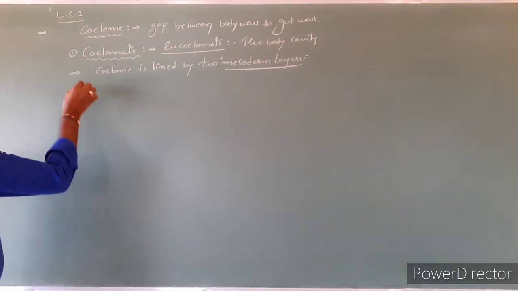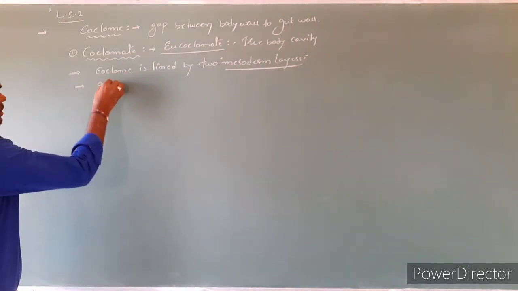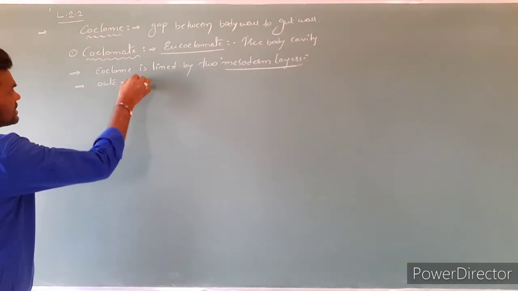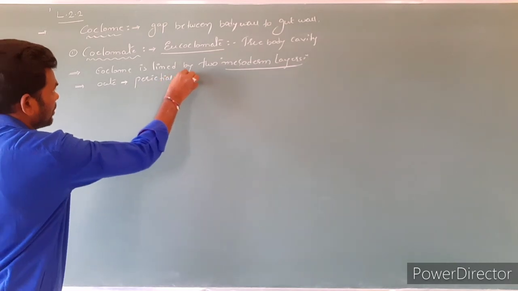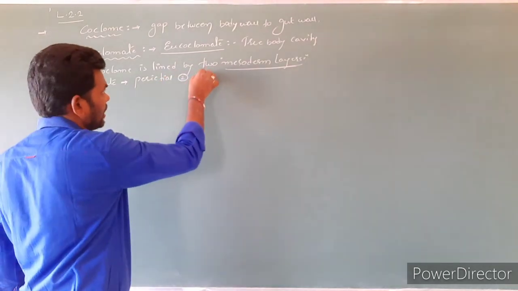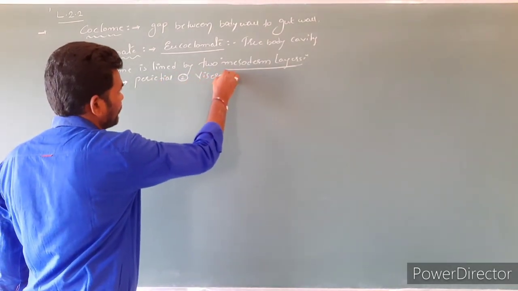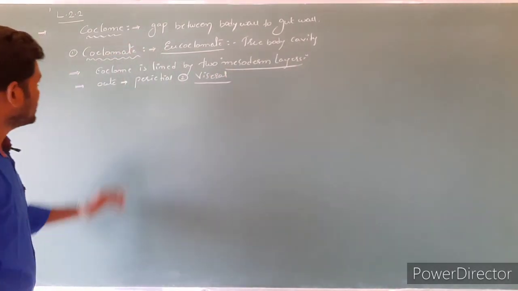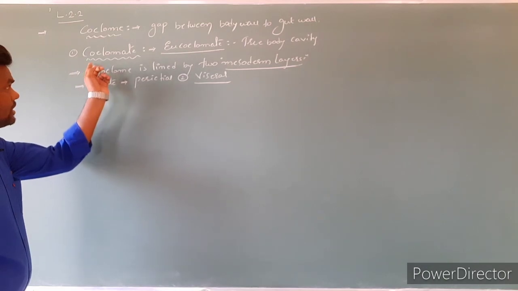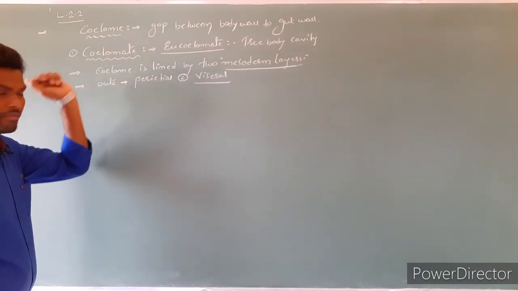Clear? Next, the outer layer is parietal and the inner one is the visceral layer. Clear? That is actually the coelomate character.